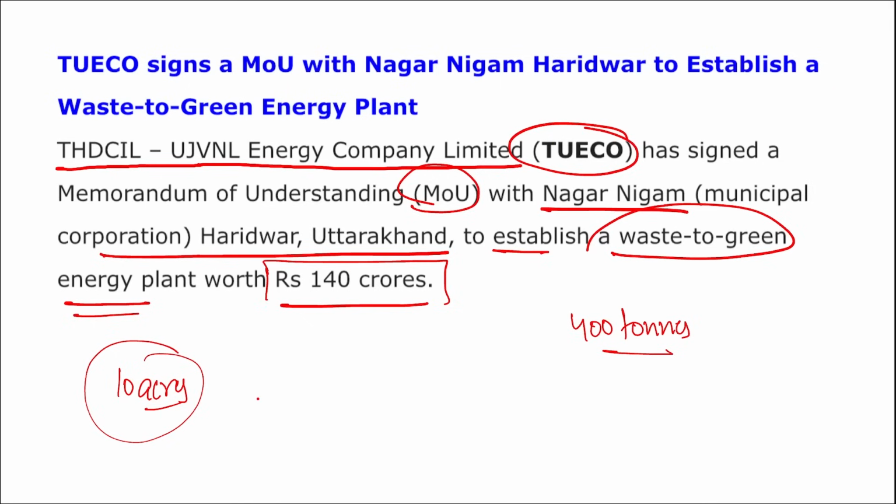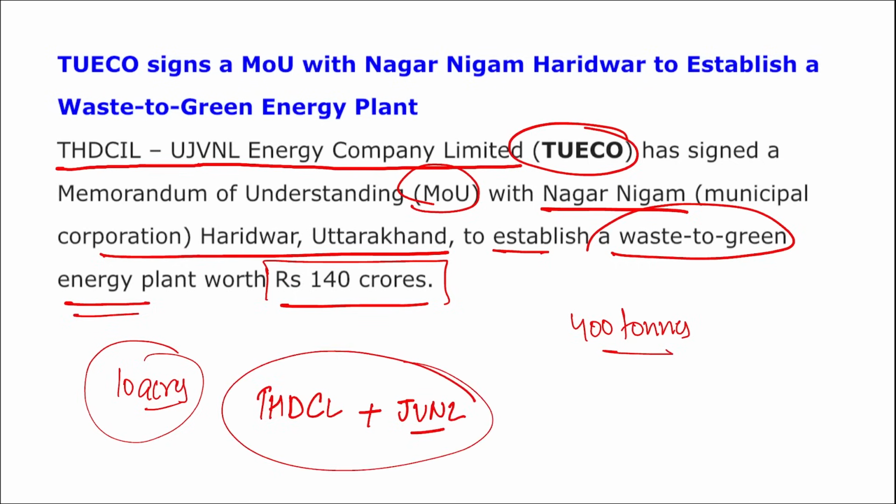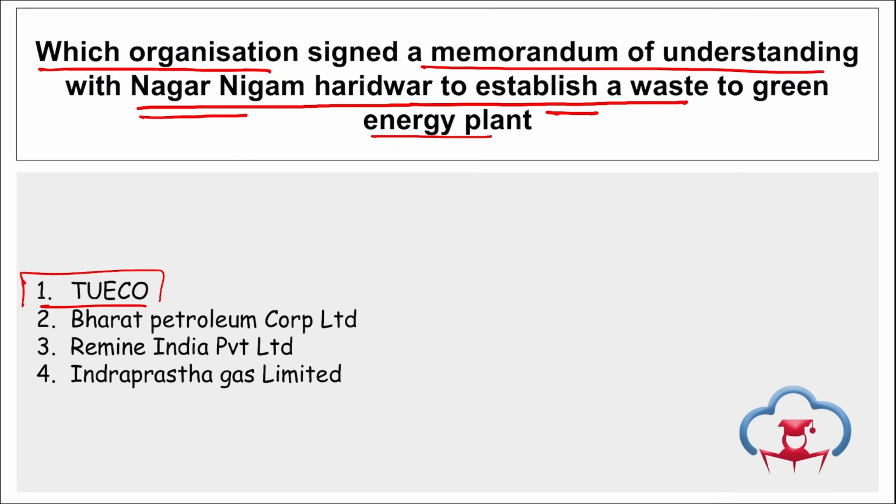THDCIL stands for Tehri Hydro Development Corporation Limited, and they have signed a joint venture with Uttarakhand Jal Vidyut Nigam Limited. Correct? Apart from this, Bharat Petroleum Corporation Limited partnered with CIAL. They signed this MOU to set up the world's first hydrogen plant within an airport.